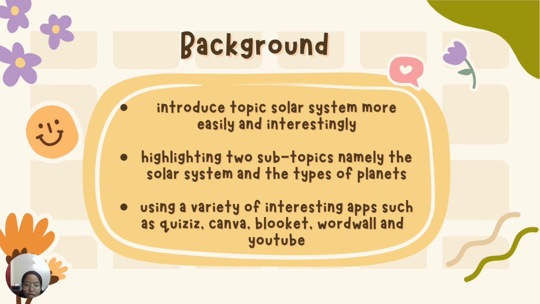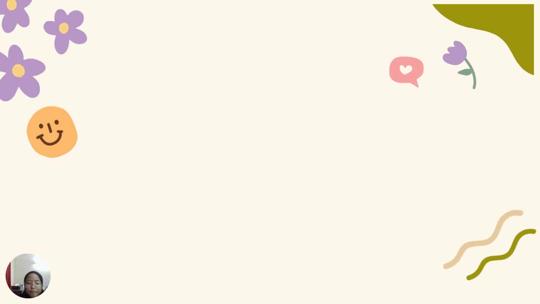Other than that, I have emphasized two interesting and popular subtopics, which is the solar system and the types of planet. In addition, I also use DLO elements to produce interesting digital material, such as applications like quizzes, Canva, Bluecurt, and YouTube to make learning elements more interesting.